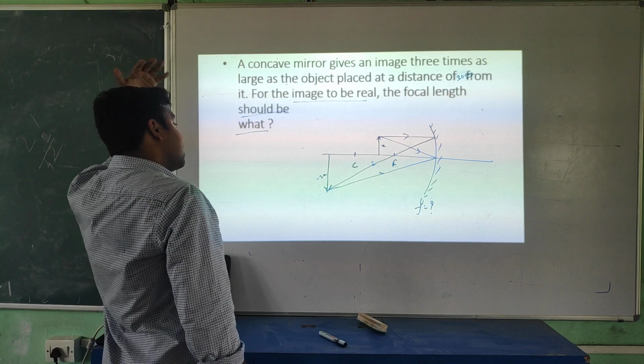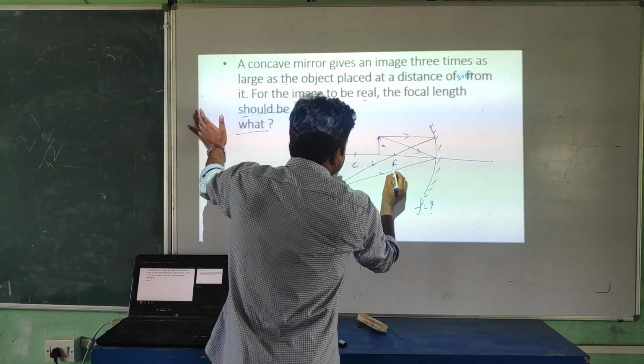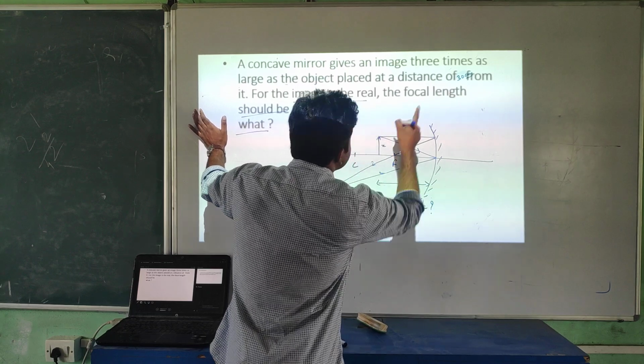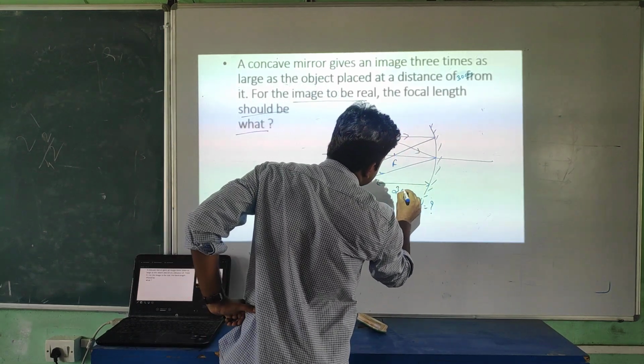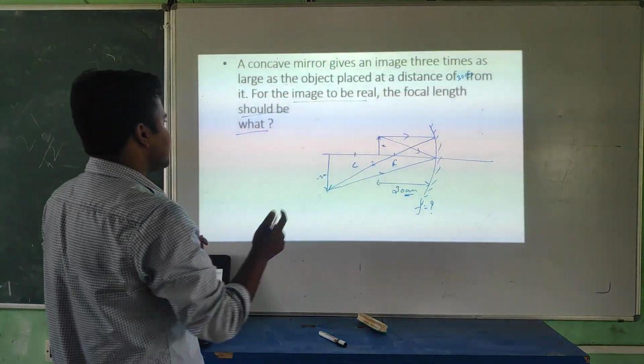Okay, so now it is very hot, yes, student. So now this one is given, and I assume it is 30 centimeter. You have to find the f. You can easily find it. Look at this.